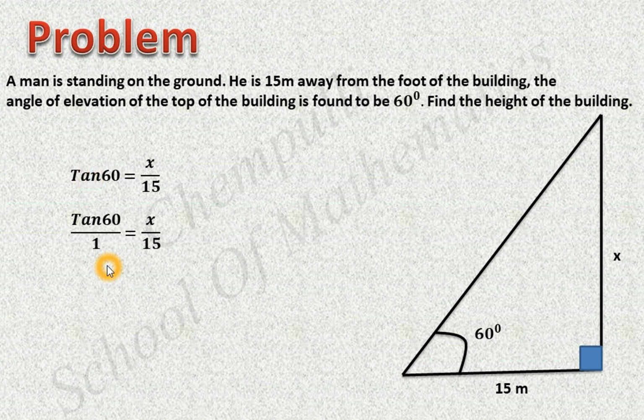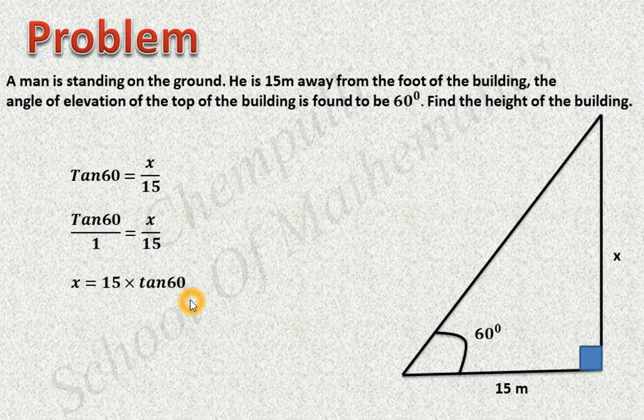Then we can do cross multiplication. In cross multiplication, first we have to find the x value, so first write the x part. Then 1 times x is equal to tan 60 times 15. 1 times any number gives the same number, so 1 times x is x. That is x equals 15 times tan 60.